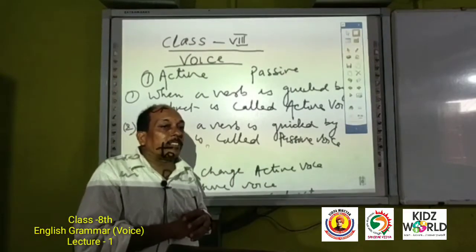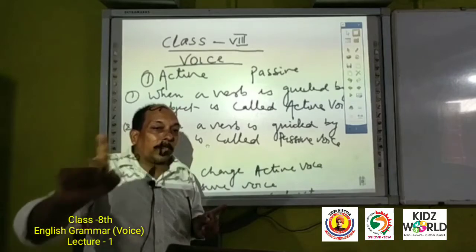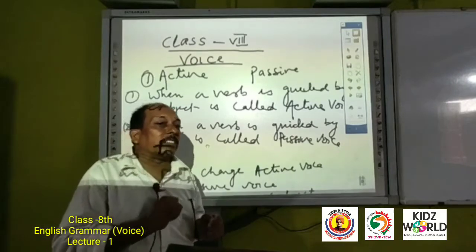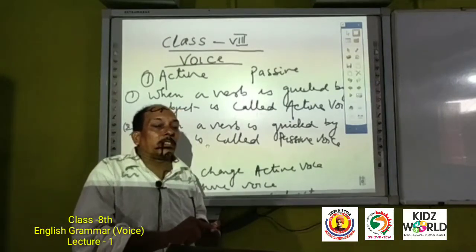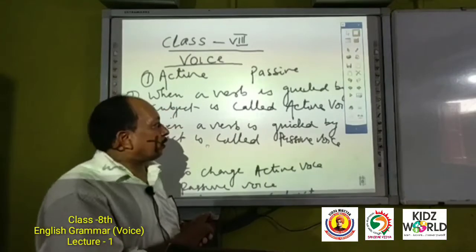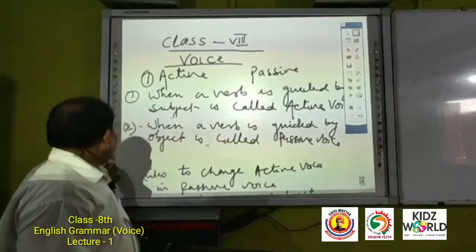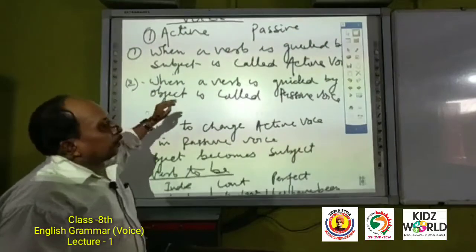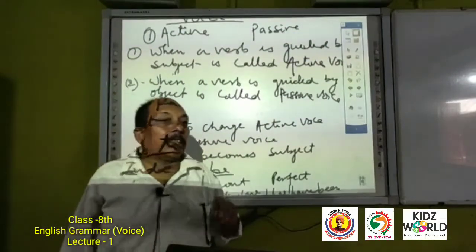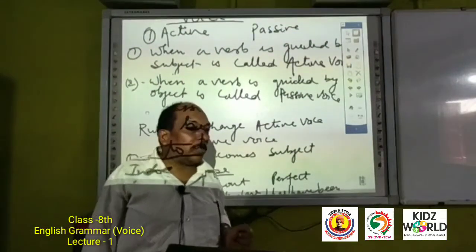What is happening here? Here the verb is being governed by the object, so it is passive voice. So I think you have just got the concept of active and passive voice.